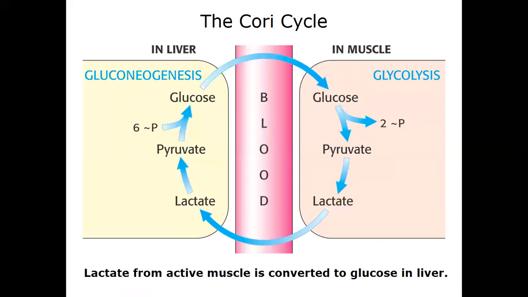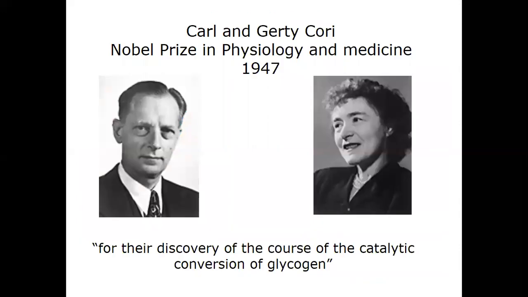This is the Cori cycle. Gluconeogenesis takes place for the formation of glucose from pyruvate and lactate, and in muscle, glucose is converted into pyruvate. The theory was given by Carl and Gerty Cori.